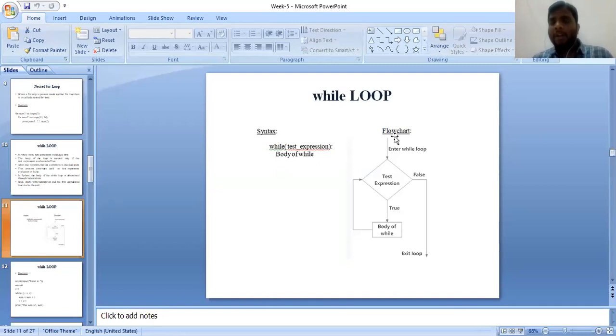Next, coming to the flowchart. In the previous slide I already told you that in the while loop, first the test condition is checked. Here also, on entering the while loop, the test condition is checked. If the condition is true, it goes to the body of while. After one iteration has been completed, it again goes to the test expression and checks whether the condition is true or false. If the second iteration is also true, then it goes to the body and again goes to the test condition. It checks for the third iteration. If that is also true, then it goes to the body and again goes to the test expression. Suppose test expression కనుక true అయితే ఆటోమేటికల్ గా బాడీలోకి వెళ్తుంది.